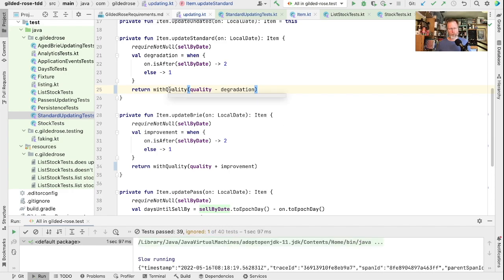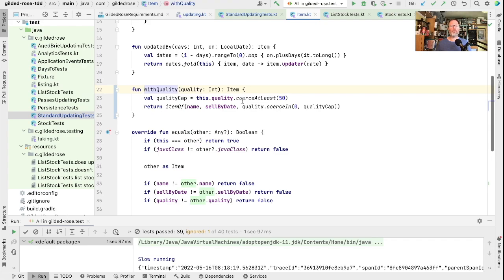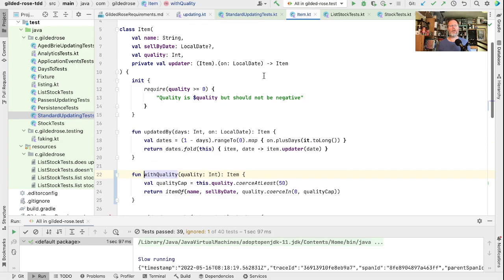Now the changes this with quality method, of course, won't stop an update method creating a new item with any old quality. But I think we've probably done due diligence here. Maybe one last test though, which is that we should show that we can't create an item in the first place with a quality of less than 0.